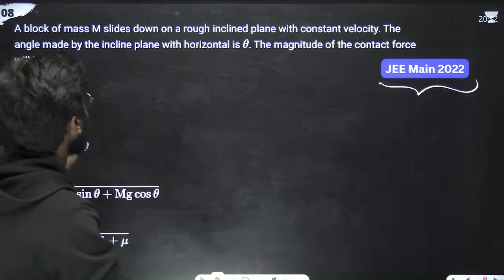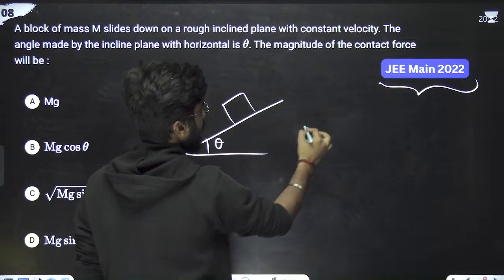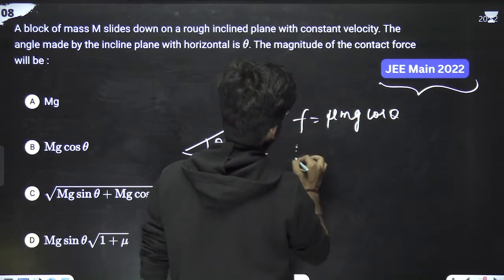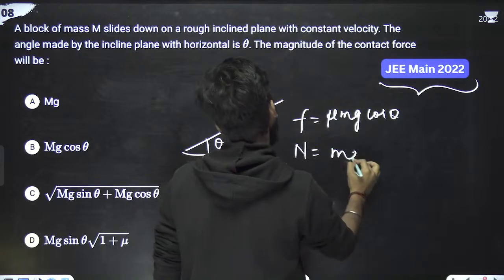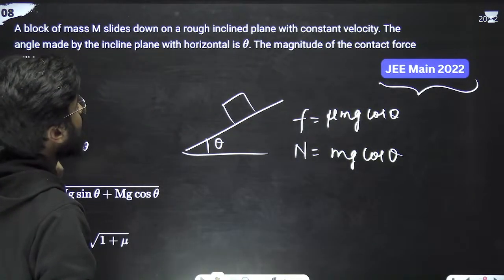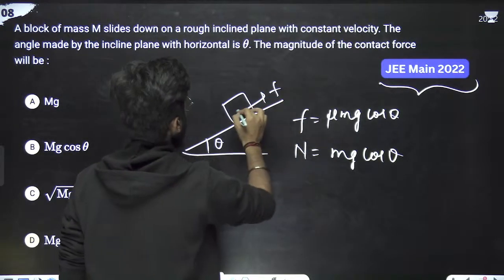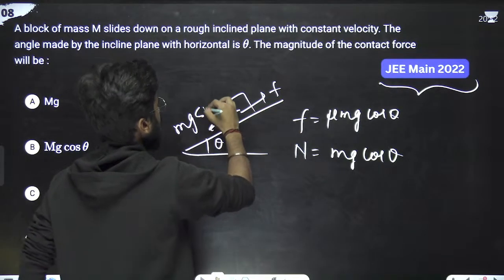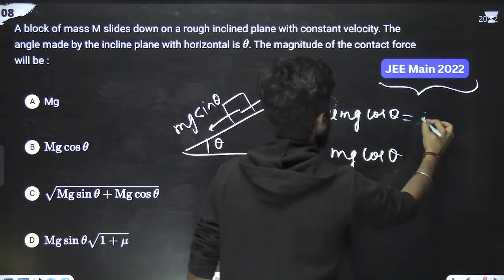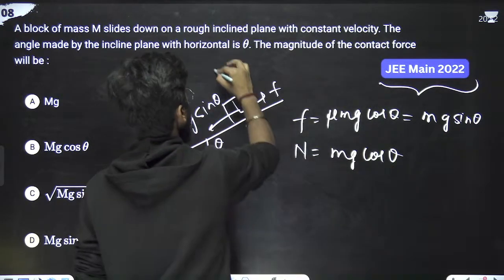Okay, so there is an inclined plane of angle theta. Friction is mu mg cos theta, and normal is mg cos theta. Now the block is moving with a constant velocity. So this is friction, this is mg sin theta. If it is moving with constant velocity, it means net force is 0, means friction is also equal to mg sin theta. This is normal.